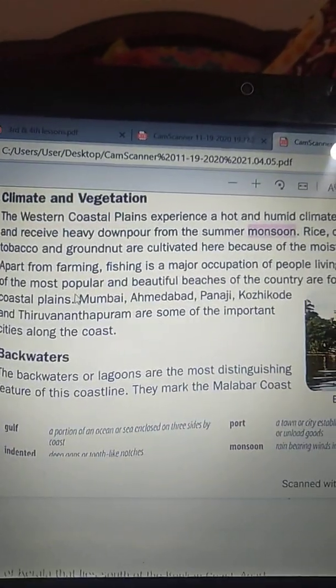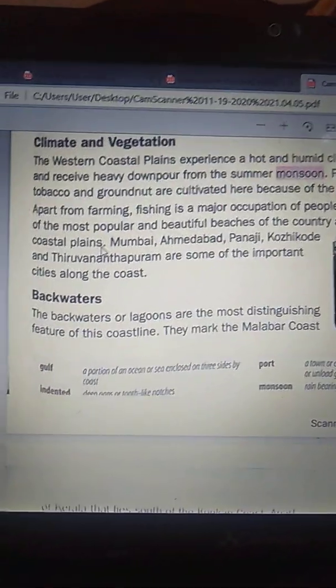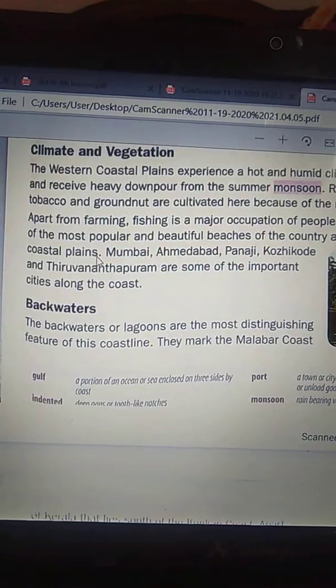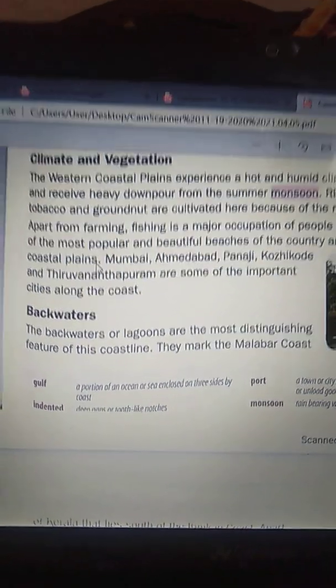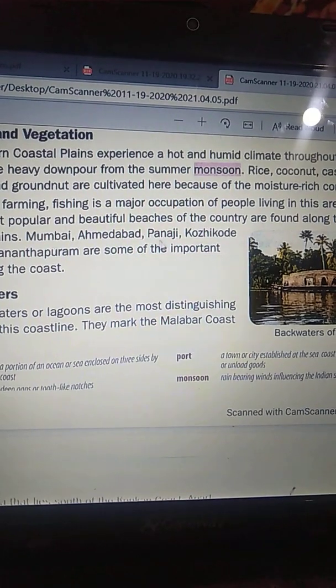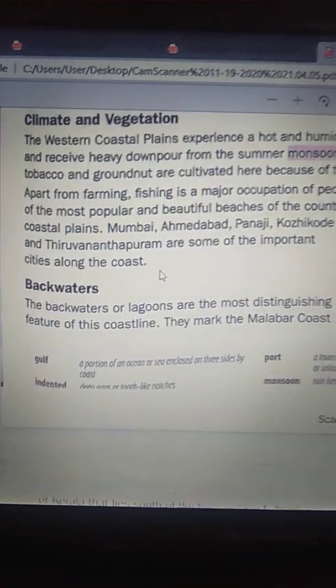Some of the most popular and beautiful beaches of our country are found along these coastal plains. Mumbai, Ahmedabad, Panaji, Kozhikode and Thiruvananthapuram are some of the important cities along the coast.